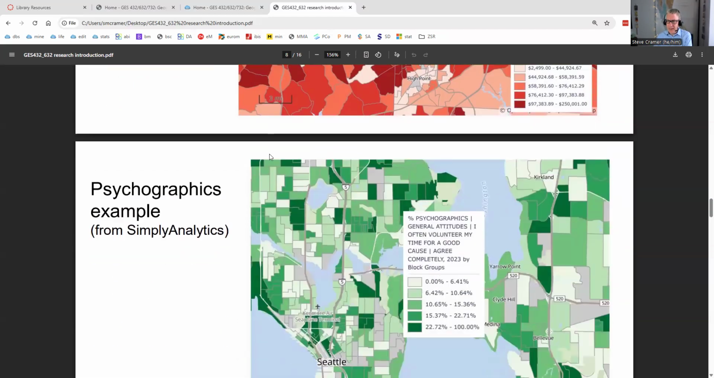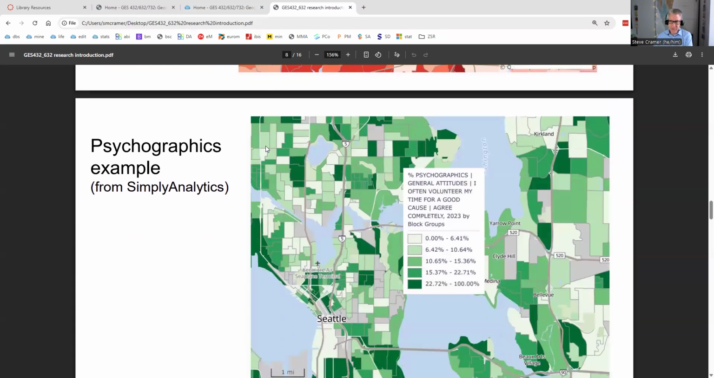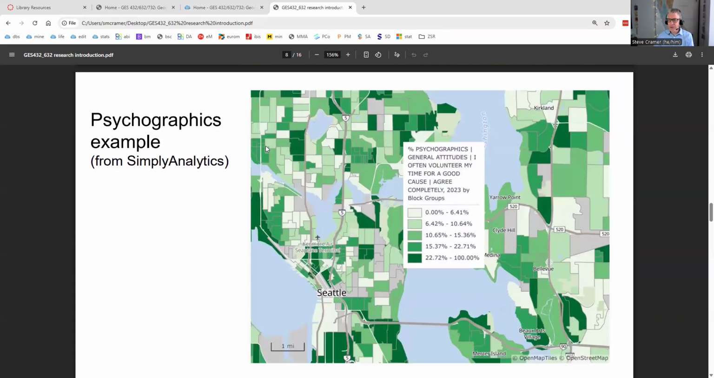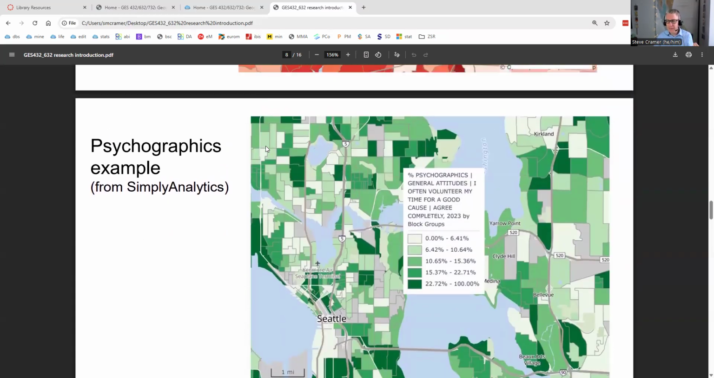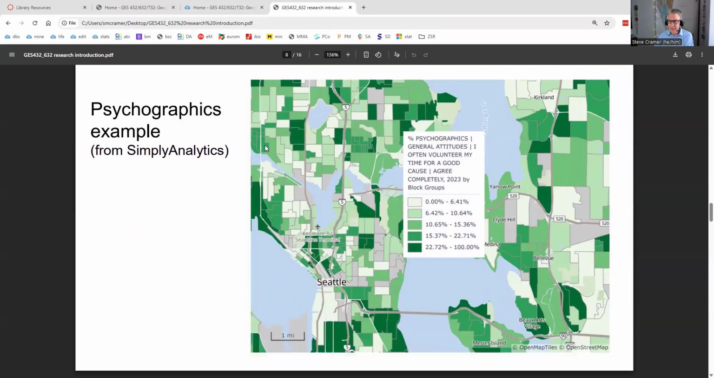While I'm at it, another example here. I mentioned psychographics. Here's an example. This is a survey question: do you volunteer often for a good cause? And I've changed to Seattle just for change of pace. Still block groups, and we can now measure volunteerism in any city because this data is in Simply Analytics.